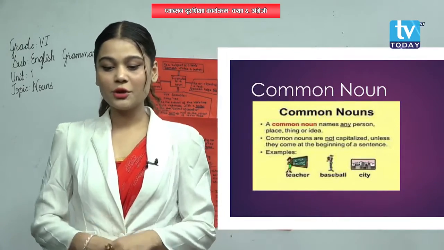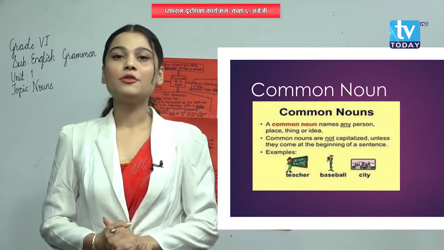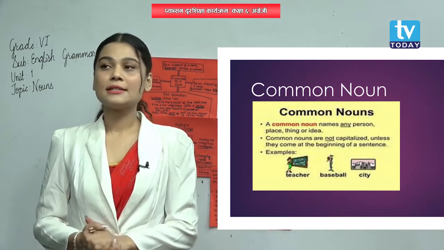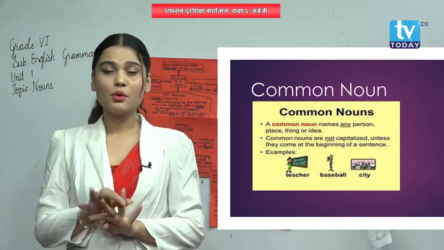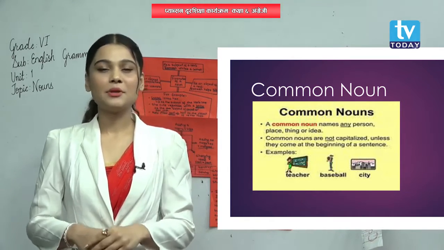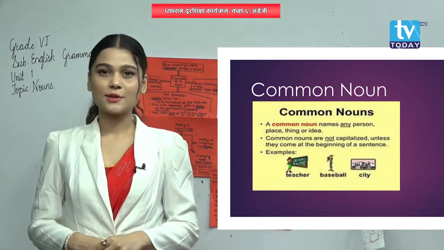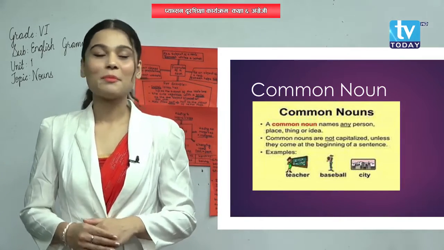A common noun refers to people and things in a general way. Understood? A common noun refers to things, places, people in a general way, like country, boy, etc. And it can be in capital letter also and small letter also. Did you understand, my dear students? I hope you understood about the common noun.